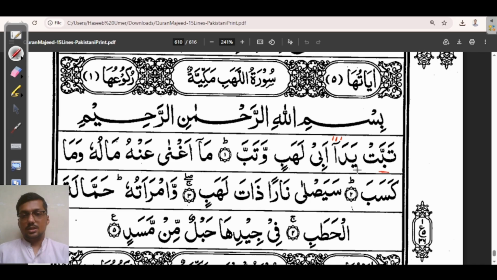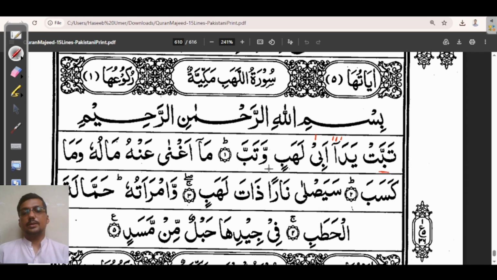Next word, yada, yada. So in this word we have to stretch the letter dal for 3 alif as the dal comes with a madda sign, a small madda. Next, abi. This one also has to be stretched. Lahabin wa tab.